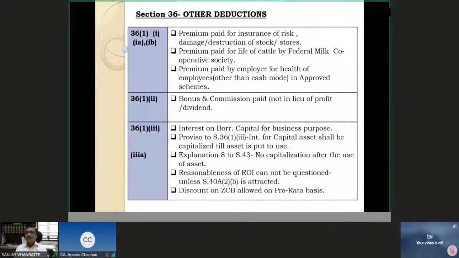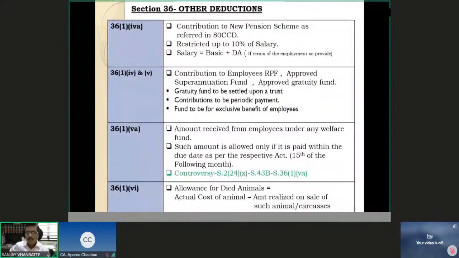Next, 36(1) small Roman 4a, contribution to new pension scheme as referred to in section 80CCD. This is the pension scheme by the employees. Now it is available for any other category of persons.